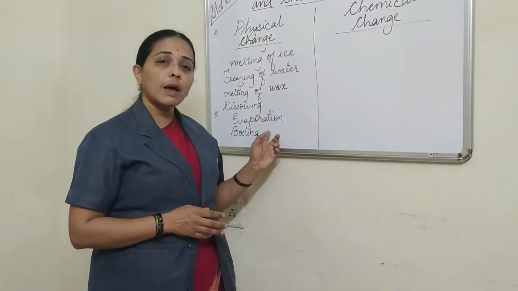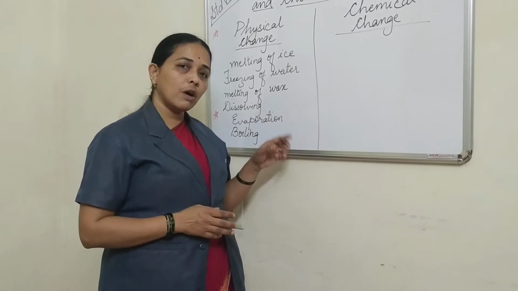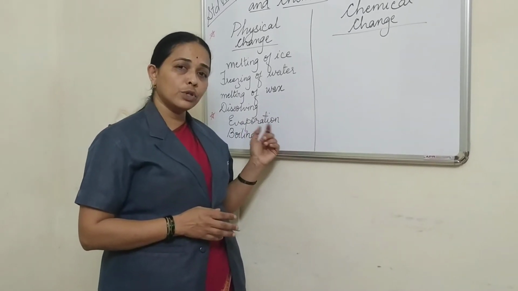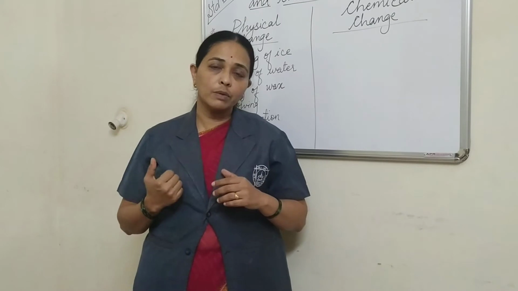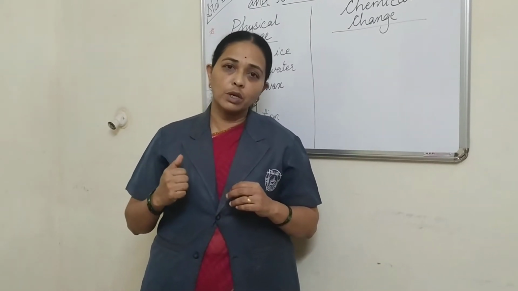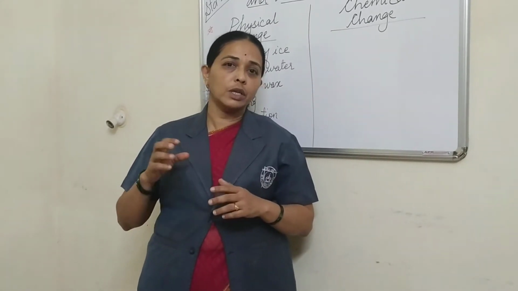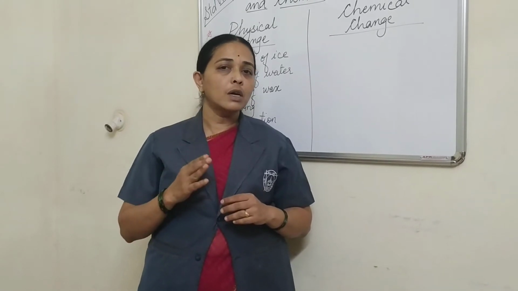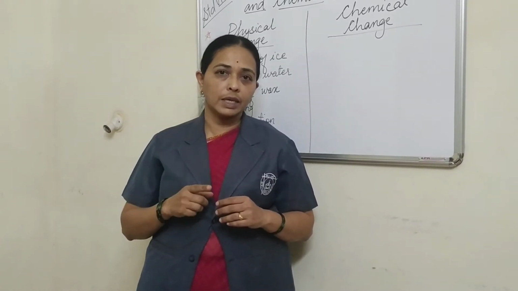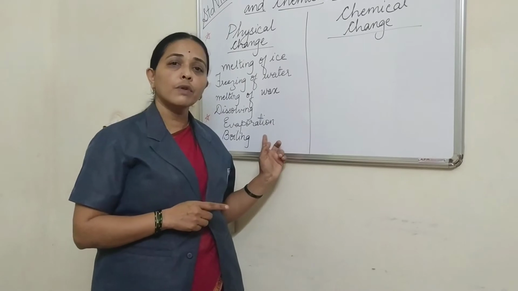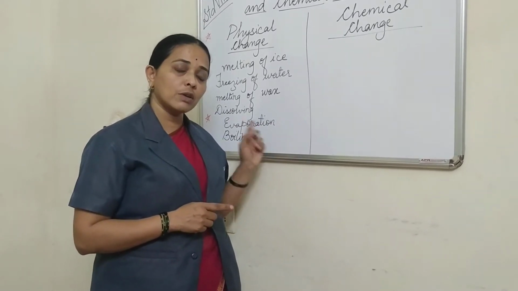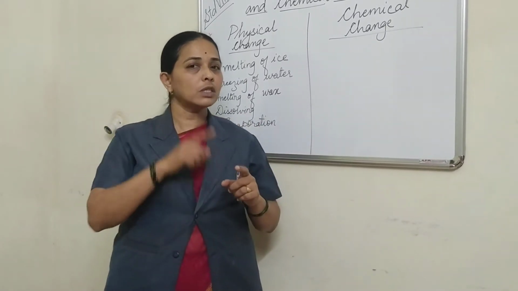Next is evaporation, for example evaporation of water from the ocean. Water falls down as rain and comes to the earth, and the same water is evaporated by the sun. So we get the water cycle because of evaporation. That change is also a physical change because it is reversible.